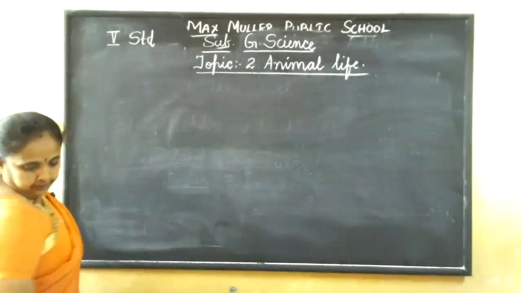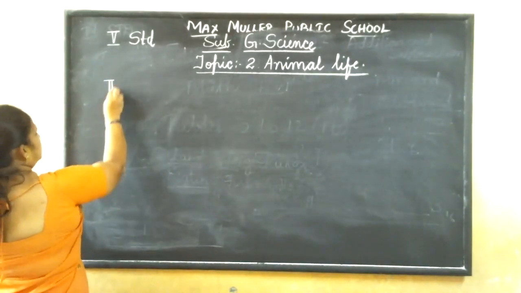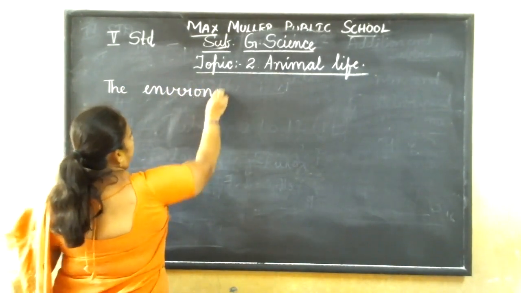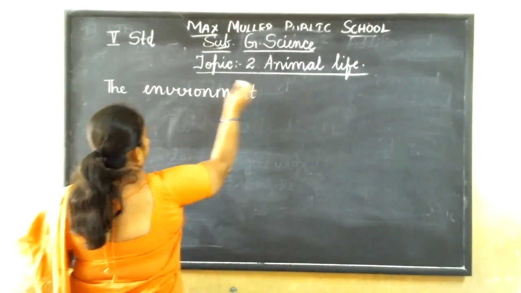Habitat. That means it is the environment. Anything around us is our environment.